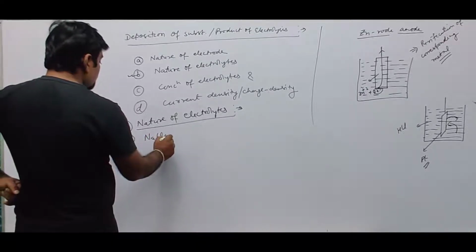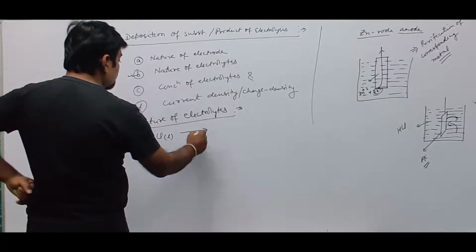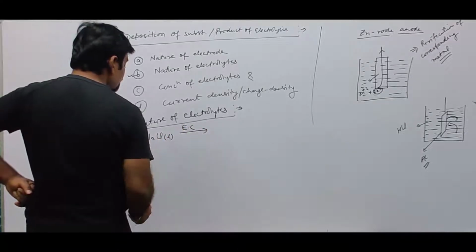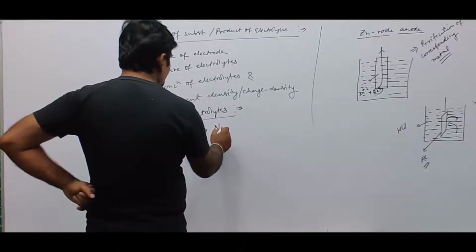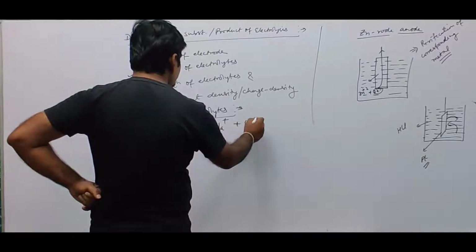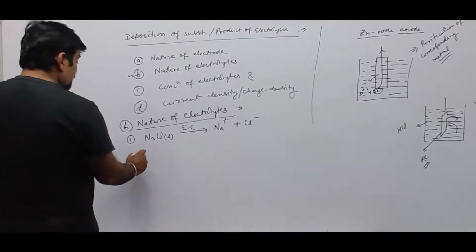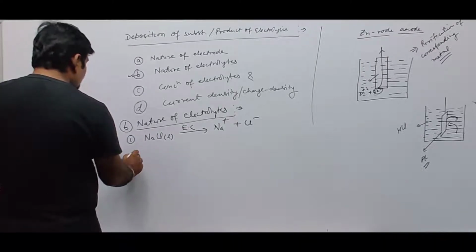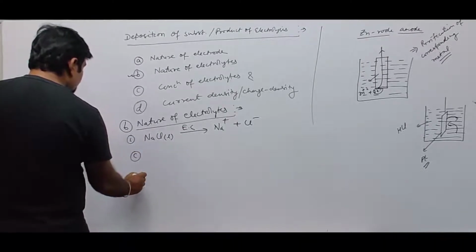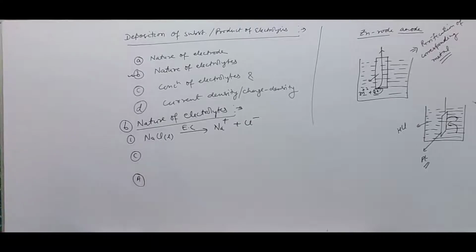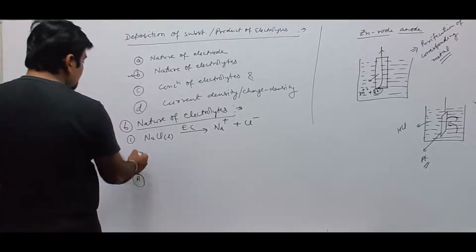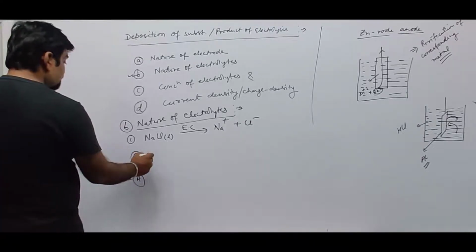Let's say liquid NaCl. When electric current is passed through it, there will be Na+ and Cl-. No other ions are there. We have cathode and anode, and the cathode and anode which we have used are inert electrodes.